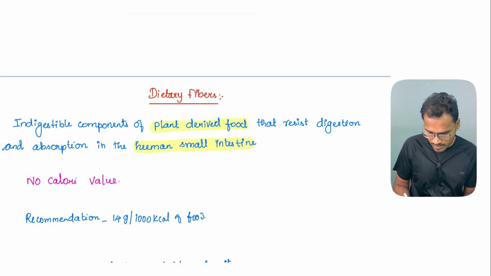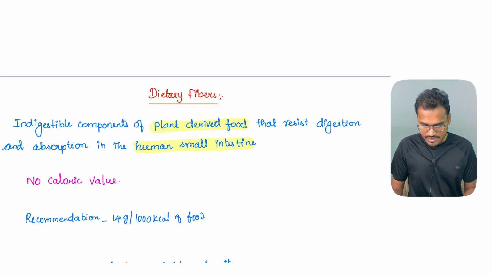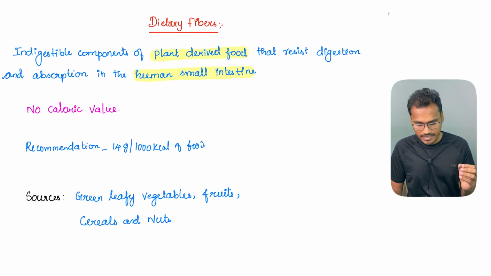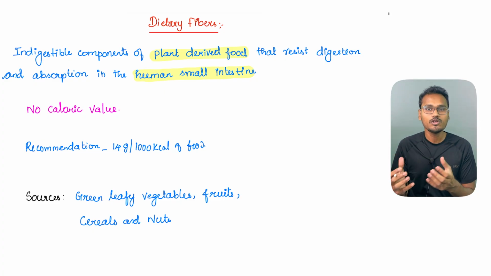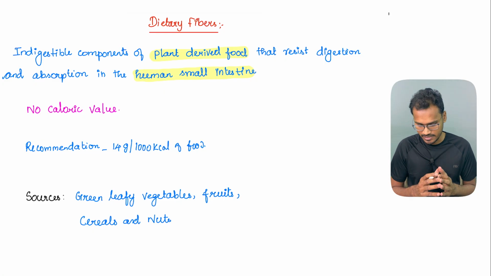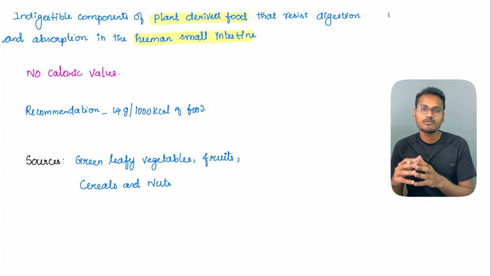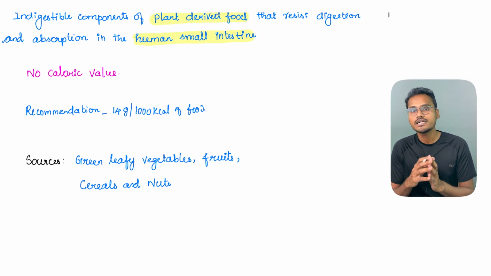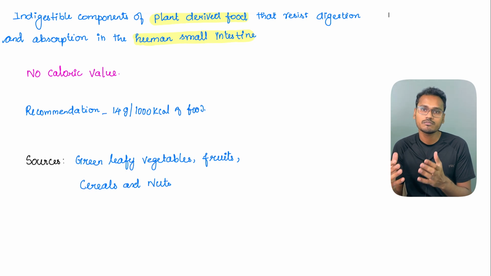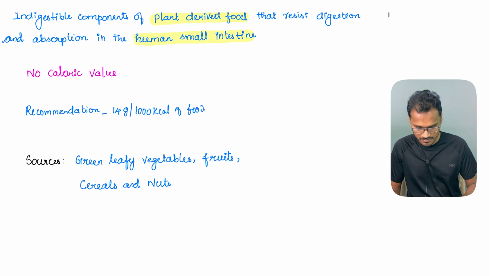Second, the recommendation is around 14 grams per 1000 kilocalories of food, so depending upon the intake of food, our dietary fiber intake should also increase. The primary sources are green leafy vegetables, fruits, cereals, nuts and so on. Nowadays they also prepare dietary fiber products, but if you are able to take a good amount from the natural diet, that is sufficient.